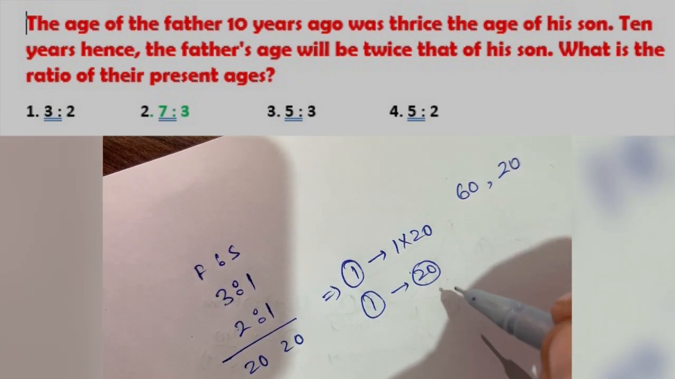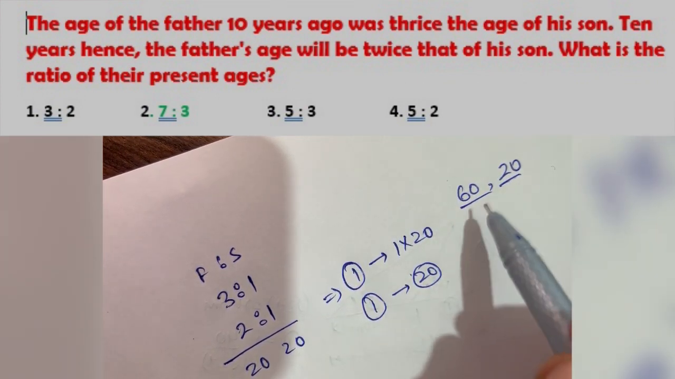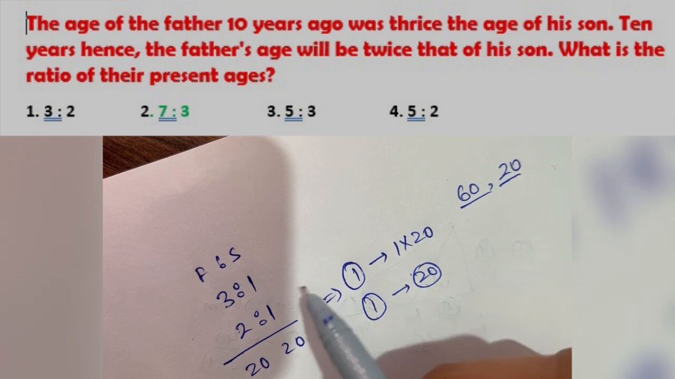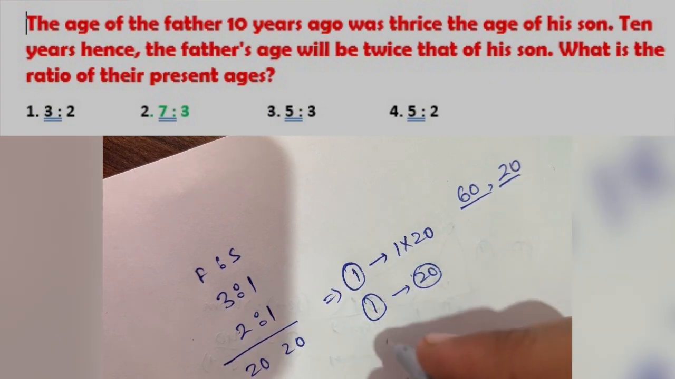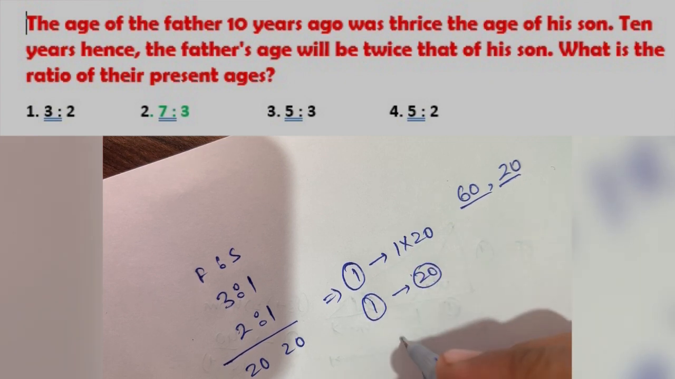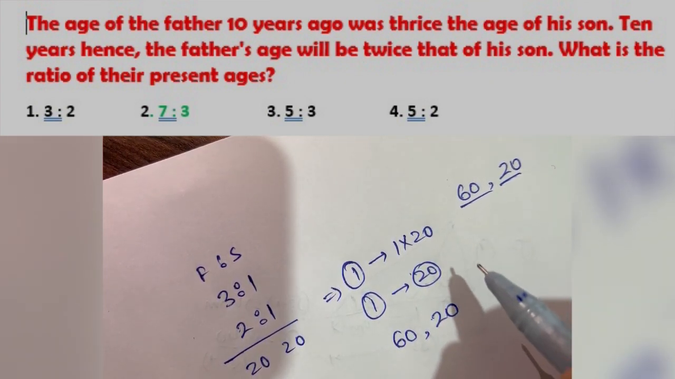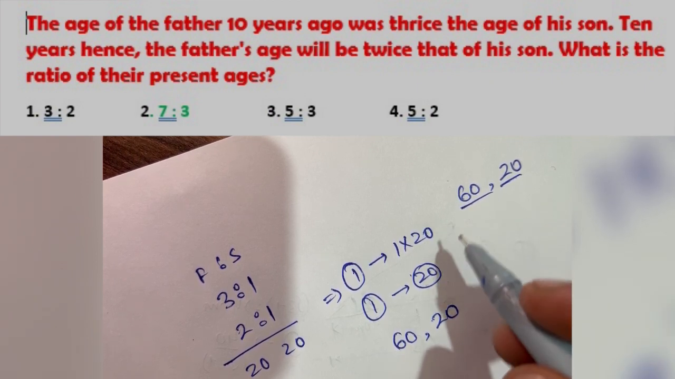So what we have to calculate, sorry if it was out of the frame. We calculated that the age of the father 10 years ago is 60, and for the son it was 20, but we have to calculate the ratio of their percentages.